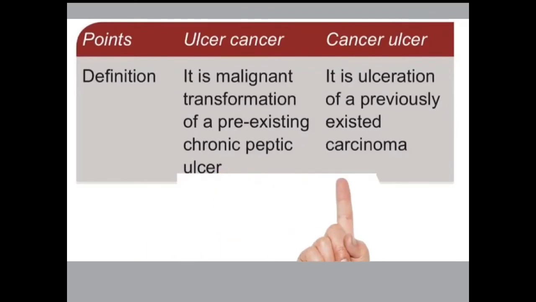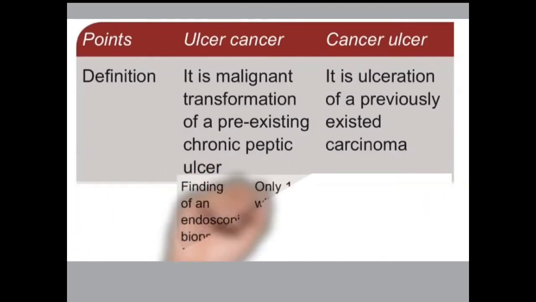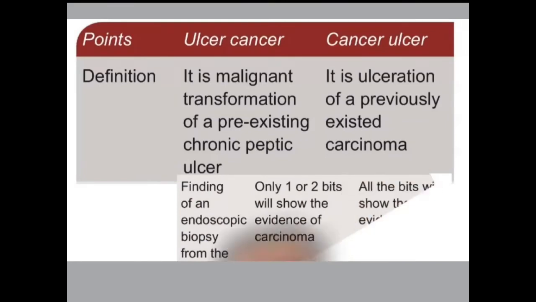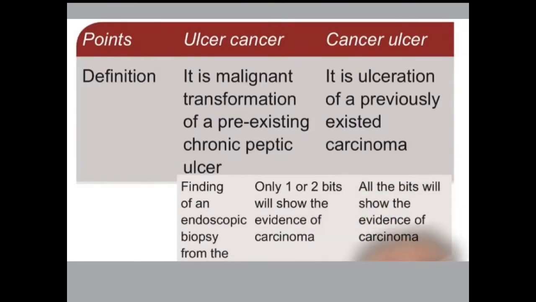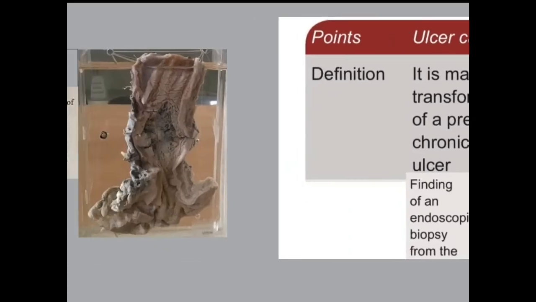So how will you differentiate them on endoscopy? When you take an endoscopic biopsy, in ulcer cancer only 1 or 2 bits show the cancer, whereas in cancer ulcer, all bits show you the cancer evidence. So this is the basic difference.